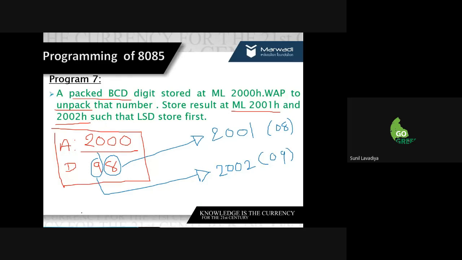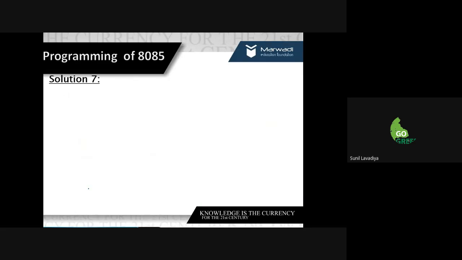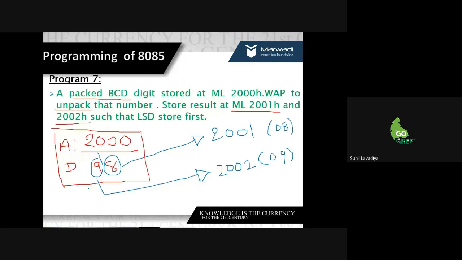Let me provide a solution for this question. I'll repeat the question again, so please listen carefully, because if you do not understand the question, you will not get a solution. Understanding the question is always the first priority before starting the solution. In this question we have data available at memory location 2000, and I have considered the data as 98. This data is in combined form, so it is called packed data.